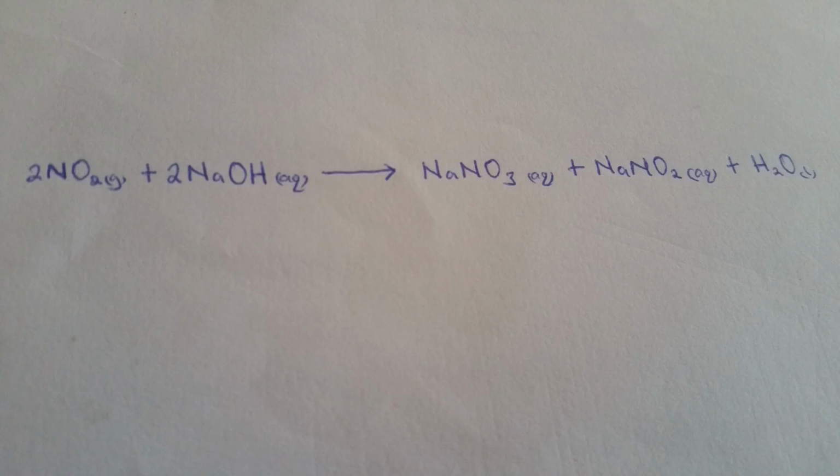In simple words, it neutralizes the alkaline solutions. If you dissolve the gas in an alkaline, for example potassium hydroxide, you form the corresponding nitrate and nitrite of the metal together with water. So the basic ability of the alkaline will be neutralized.